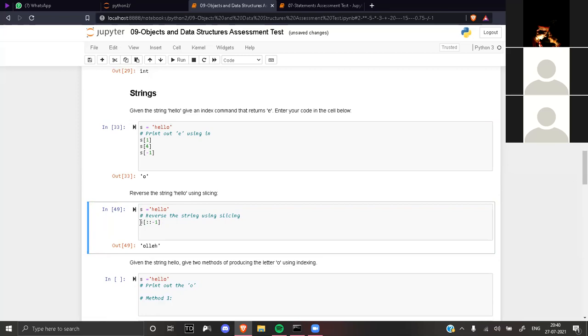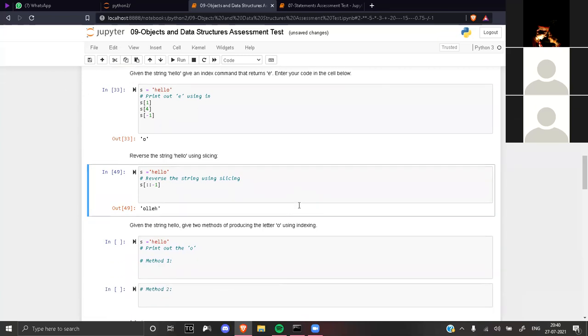This is one good way. Until now we had to create a temporary variable where I will store each and every character, and in a new string I have to keep adding in the reverse order. I have to write a for loop or something like that. But now with Python I can do it just like this. In Java I think we can just do s.reverse. All that functionality is there.